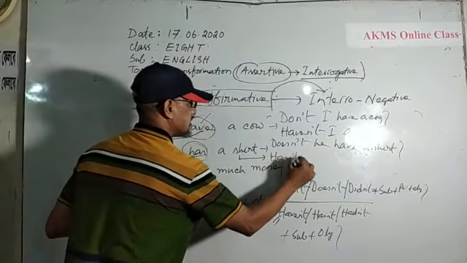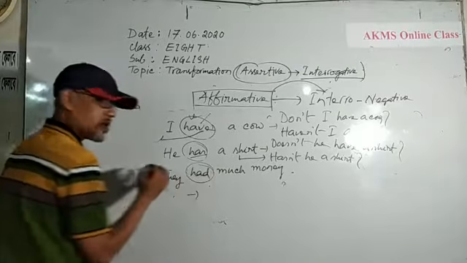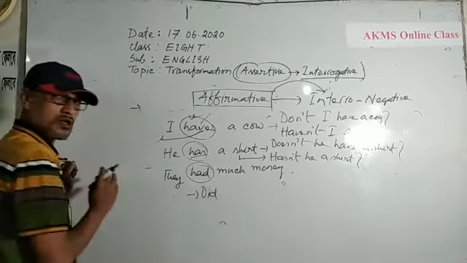Okay? Now, the third sentence, you can write it. They had much money. It is the past form. So you can use did. The negative form of did is didn't. They. You cannot use another past form here because I have taken the past form of had to did. So you should use the base form of had. What? Have.